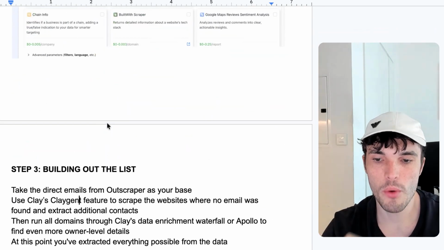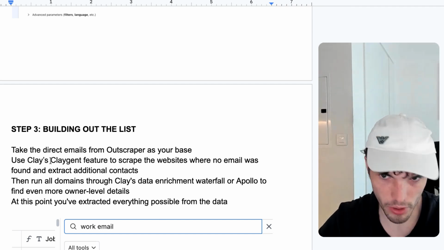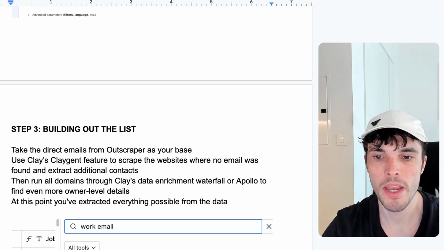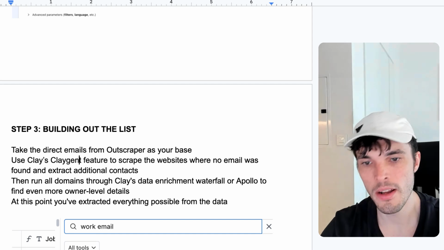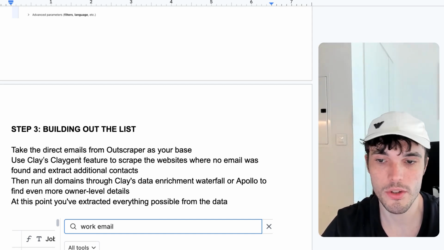And for all the ones where we don't have an email address, it can go on their websites and it can actually search for email addresses on their websites, right? So you're actually getting more out of your data by having an extra AI agent that goes in and tries to find additional email addresses on these companies' websites.